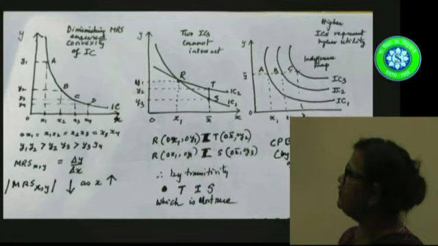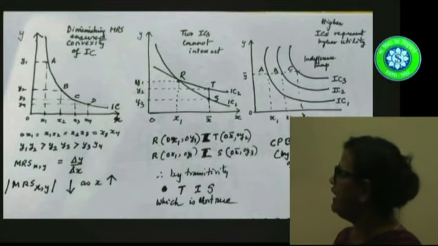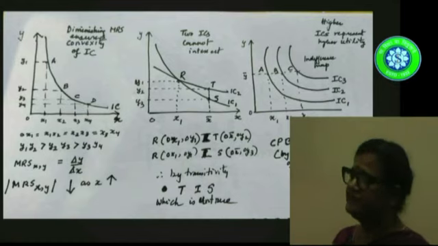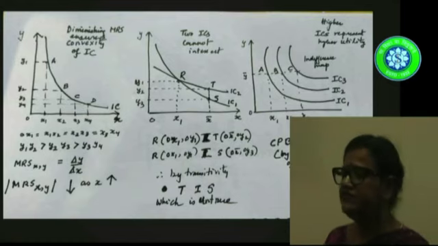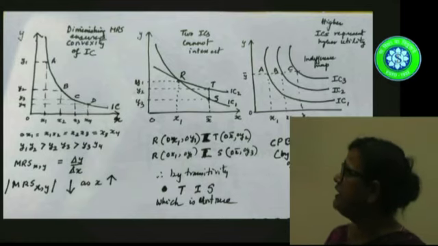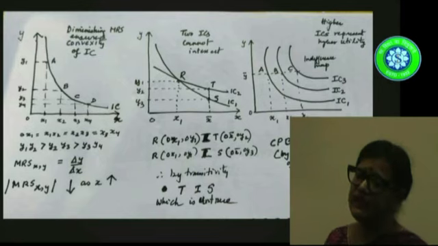Supposing we take IC1 and IC2. On the indifference curve IC1, there are two bundles R and S. So it is obvious that utility from R is equal to utility from S. Again, on the indifference curve IC2, there are two bundles R and T. So here also it is obvious that utility from R is equal to utility from T. Again, by transitivity, this would imply that T and S are equal.